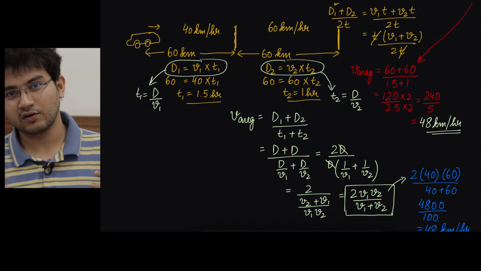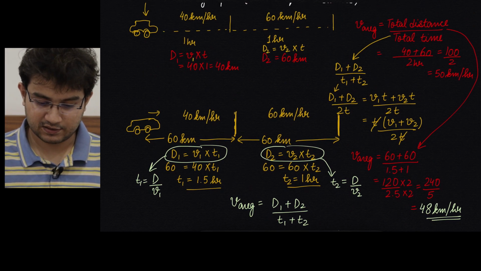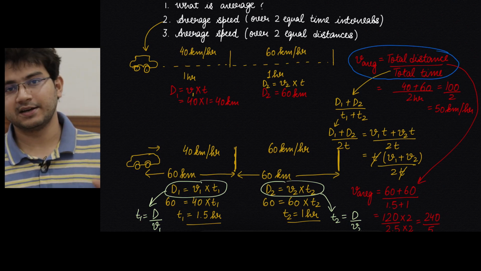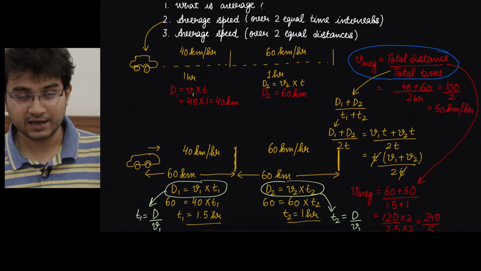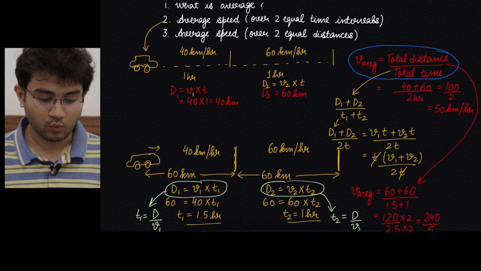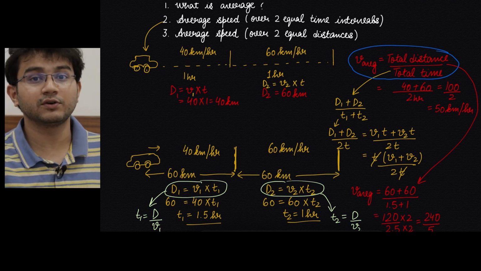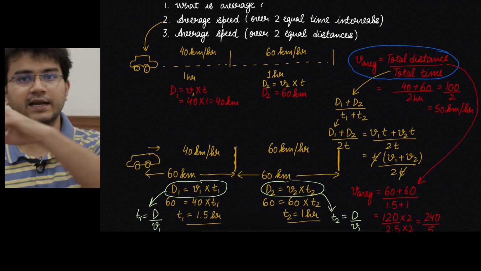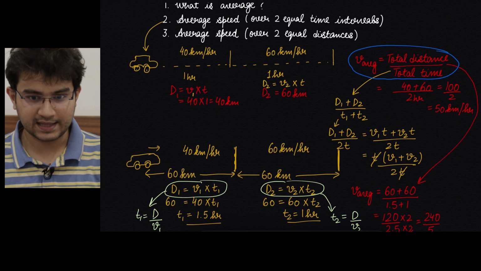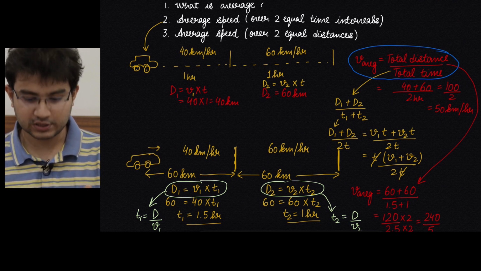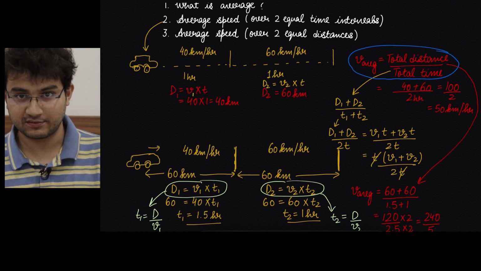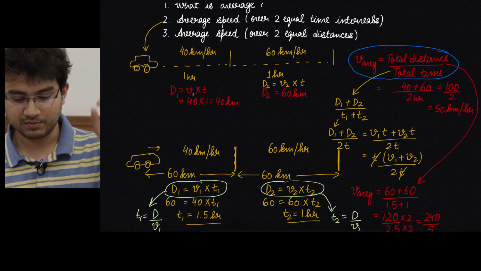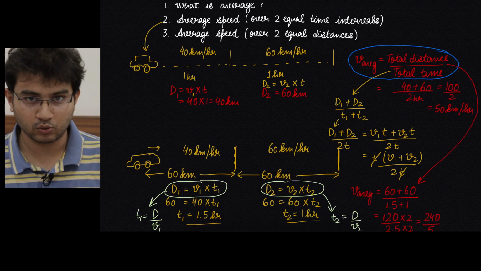But the approach that I always liked was to use the basic formula, which is total distance divided by total time. Now why I am also suggesting this is, what if you get a question in which you don't have two equal time intervals, you have two time intervals, let's say 40 minutes, 80 minutes. In that case, you won't be able to use any of these simplified formulas that we have seen. The only formula which will always be applicable is total distance divided by total time.